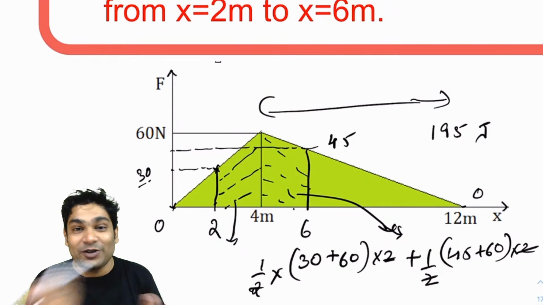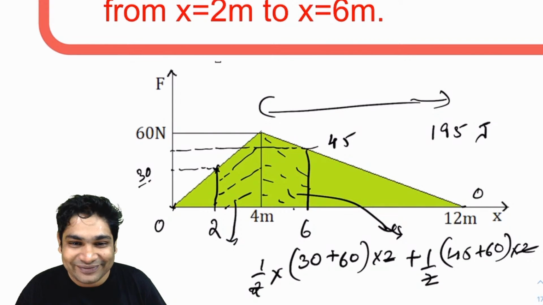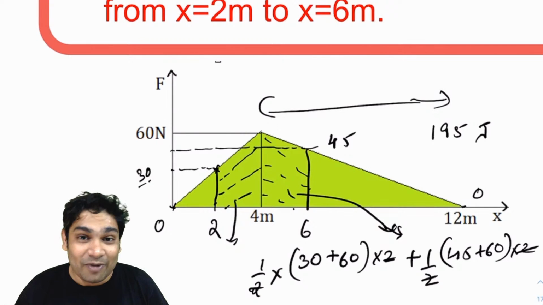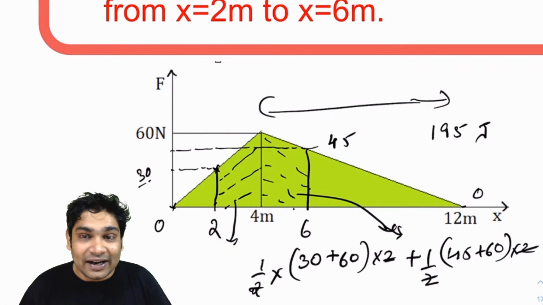Half sum of parallel sides into distance between them is the area of a trapezium. Alright, I just said parallelogram. You're right, they are trapeziums. With the area formula, I said correctly. The area is half sum of parallel sides into distance between them. So check your calculation, Rohit. It won't be 120, it will be 195.